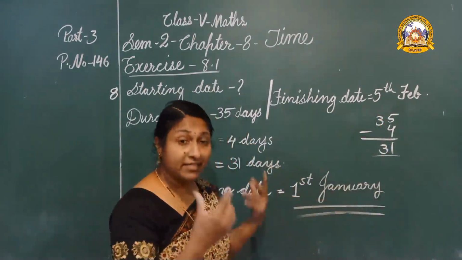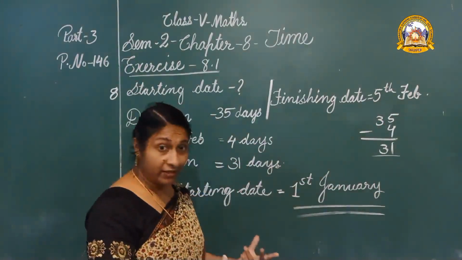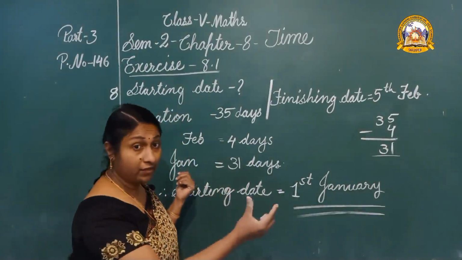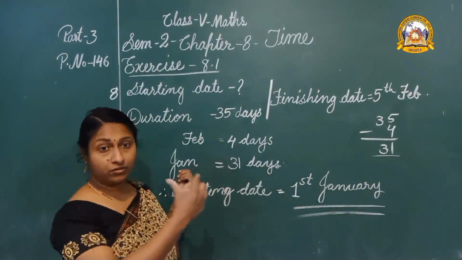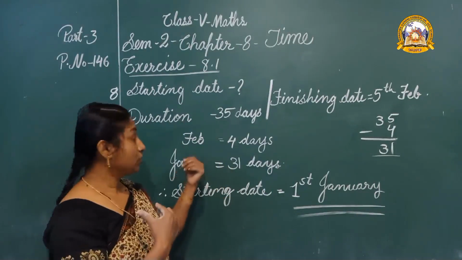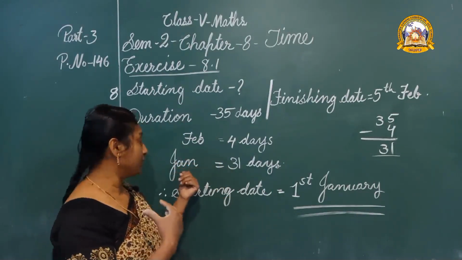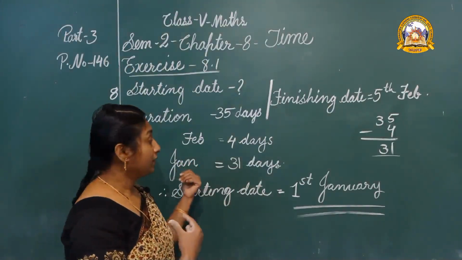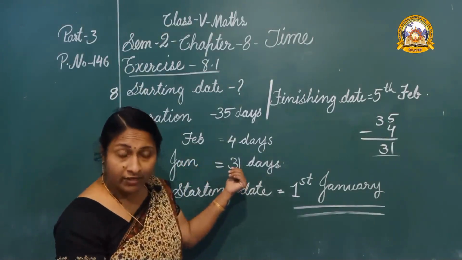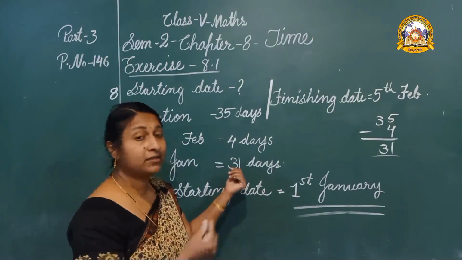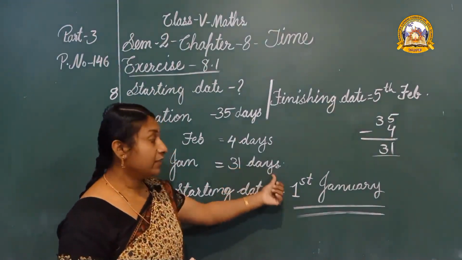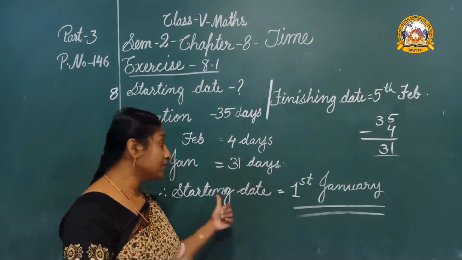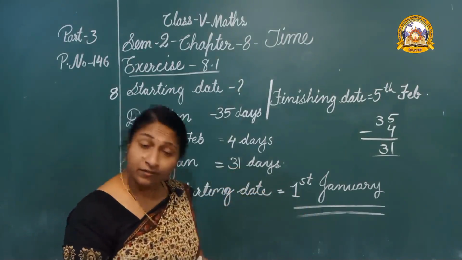Let us take those 31 days from the previous month. Here we count backwards now, so we should take the previous month. Previous month of February is January. There are already 31 days in January. We can take the days completely, 31 days. Which is the first day? Yes, January 1st is the first day.